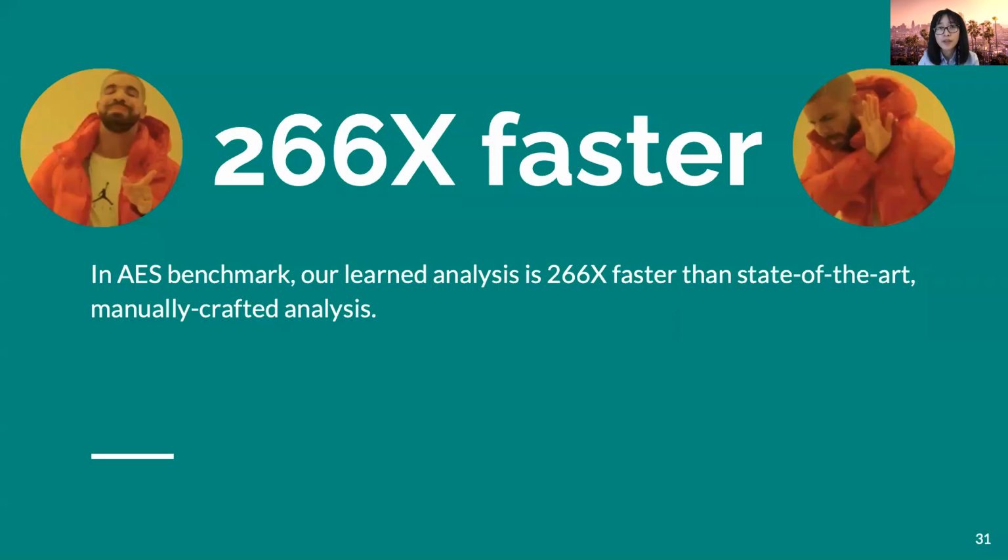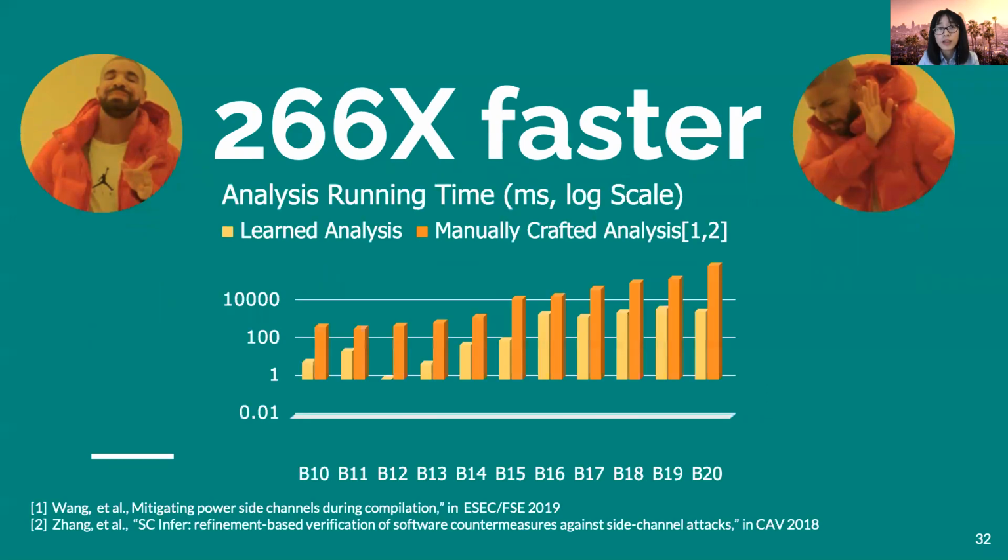In terms of the performance of the analysis, our learned analyzer is 266 times faster than the manually crafted analysis. In other benchmarks, the running time of our learned analysis is also much lower than the manually crafted analysis.